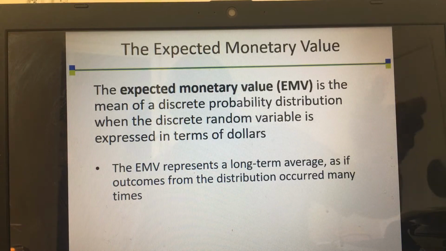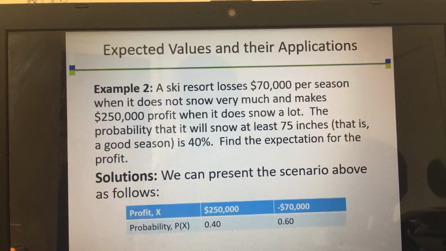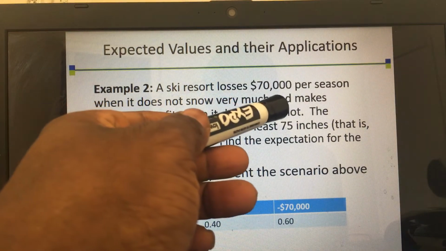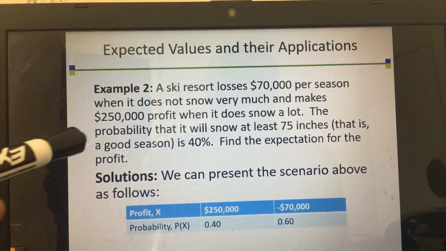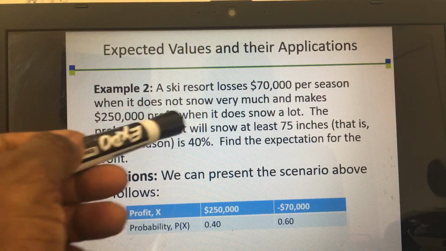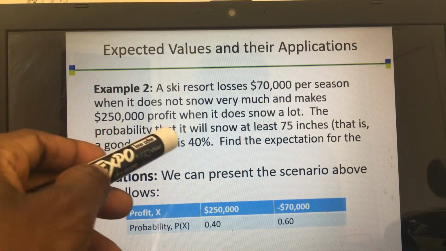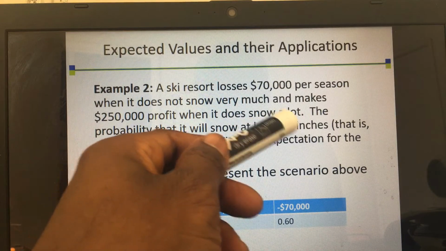Now, let's see how we can apply the expected value calculations to business. Look at this. A ski resort loses $70,000 per season when it does not snow very well, and makes $250,000 profit when it snows a lot.